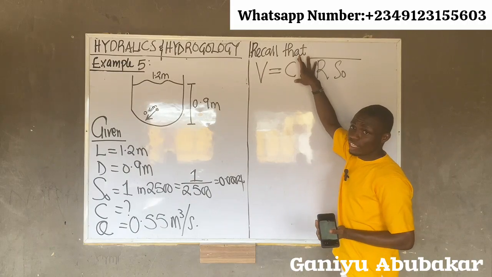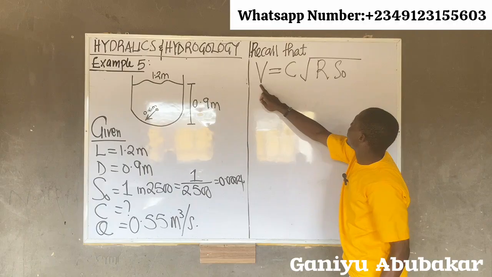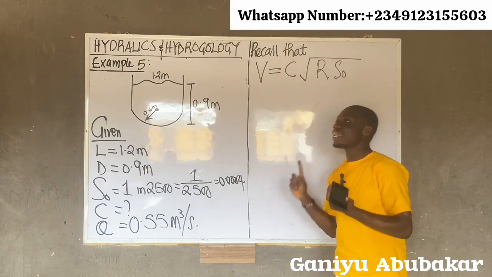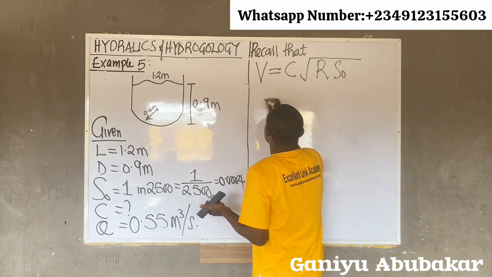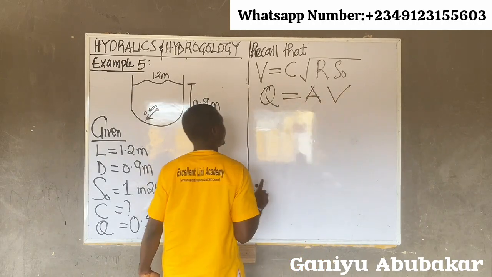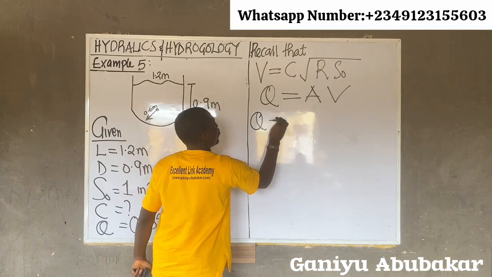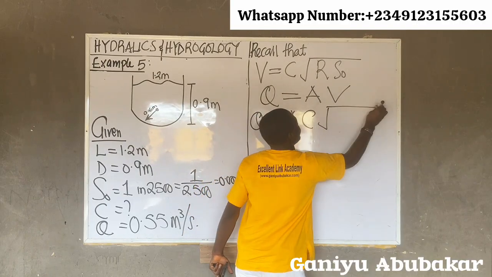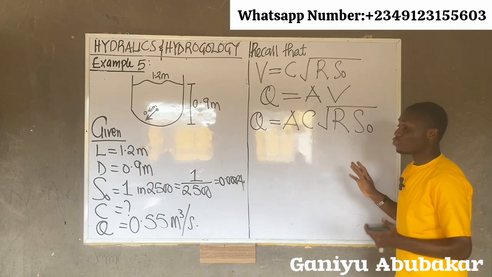I'm asked to find C. I need two things: I need V and I need R. But yet I'm having this discharge here, so this I cannot waste. I can still say that Q equals AV. Then we know that V is C root R S naught. So I can say that Q is A times C root R S naught. In this case, I don't have to stress.